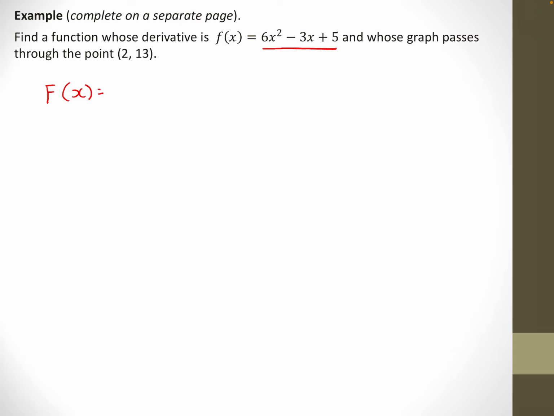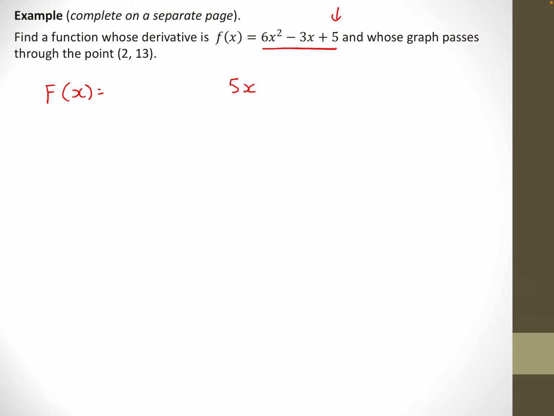Now I'm going to work backwards here to try and get this derivative. Looking at that 5, if the derivative came out to 5, then there must be a term in there of 5x. Yeah, the derivative of 5x is 5. So if I want the derivative to be 5, my original function, I used capital F there. We often do that in calculus: if we've got a function that is the derivative, then we use capital F to say, here's the original function.